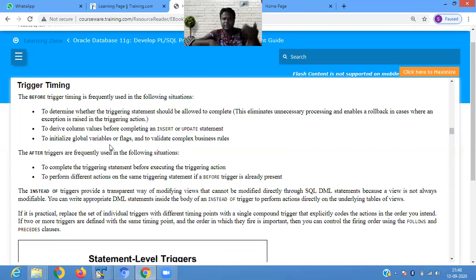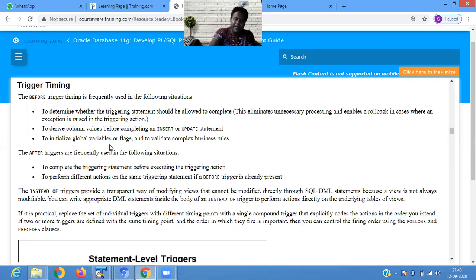So when you derive the data from more than one table, it is presented in a view. That view information you can change by using an instead of trigger, because by a direct SQL DML statement you cannot change it. So in these cases, we are using instead of trigger.